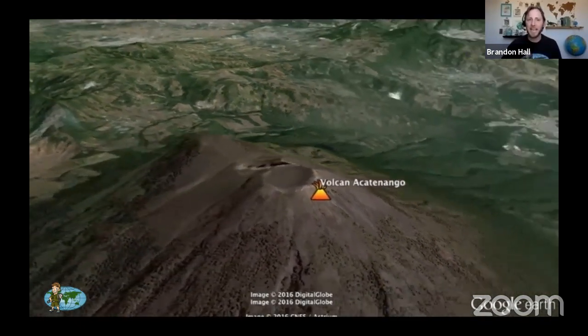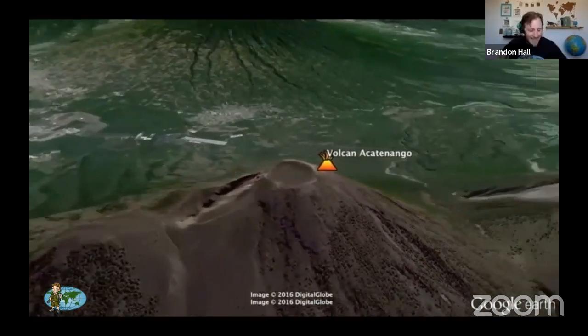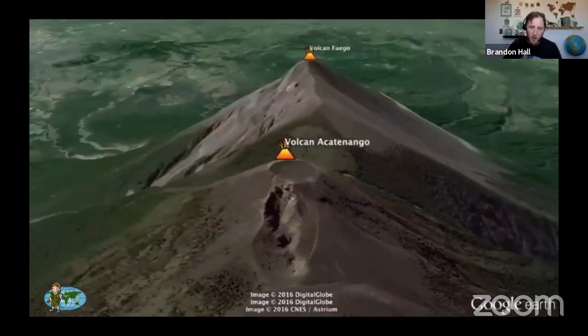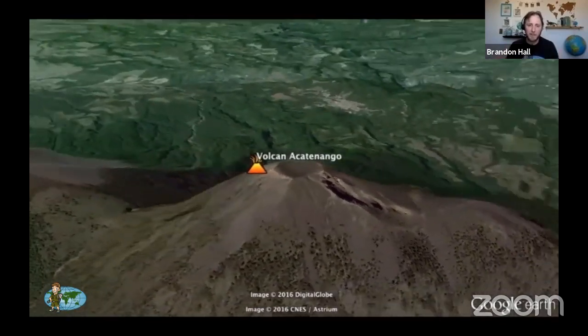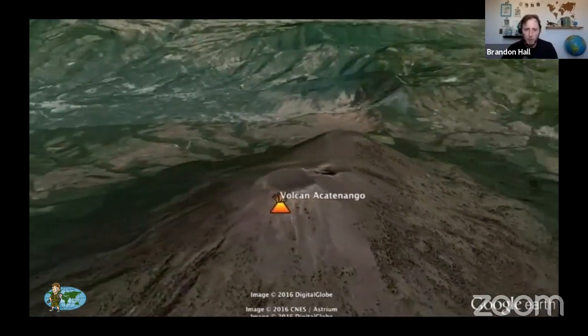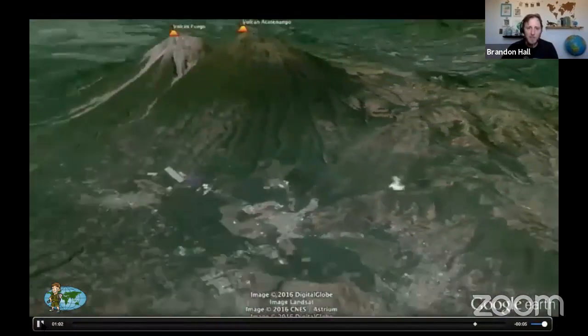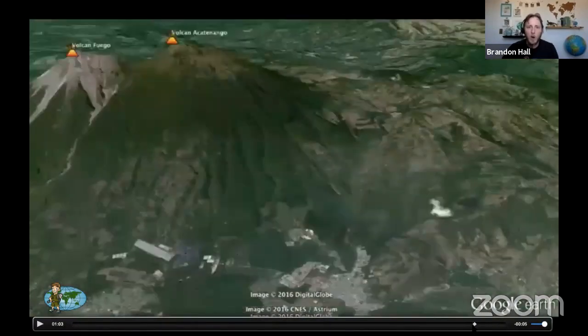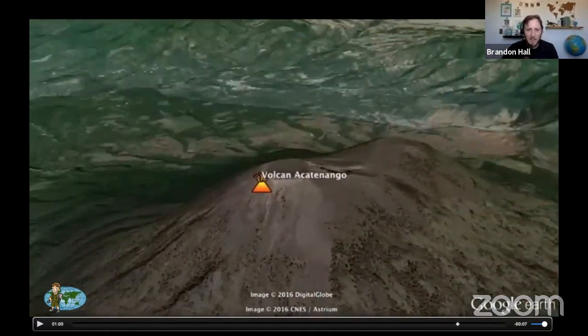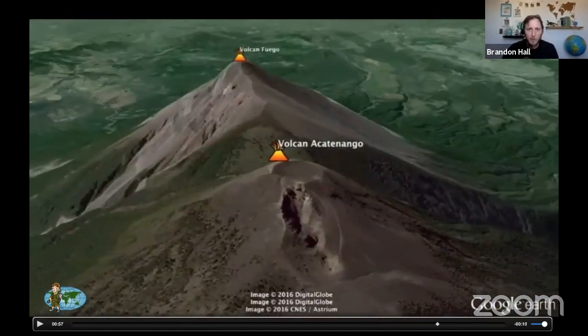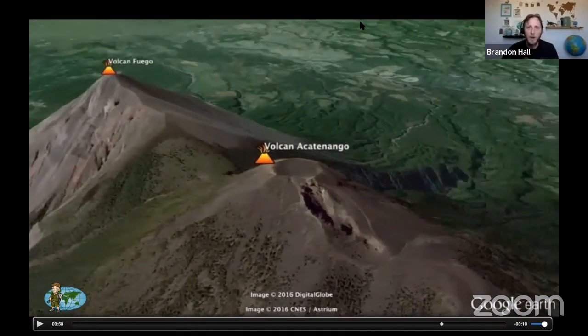And Volcan Acatenango is right beside there. Volcan Acatenango is 13,045 feet. It's actually part of the same system as Fuego. You can see they're right side by side. Now we're going to see someone really quickly walk on the ridge that connects these two volcanoes. So the ridge is located right here. This going right here is called the ridge that connects Volcan Acatenango and Volcan Fuego.